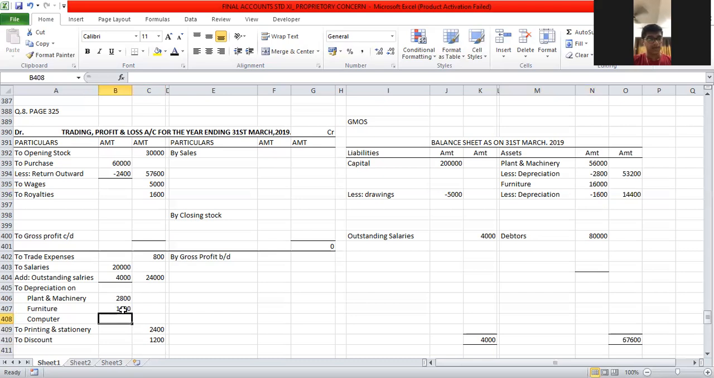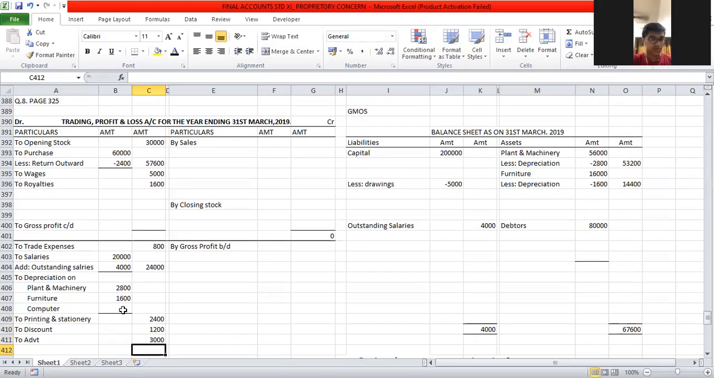Next, carriage outward. Sorry, advertisement. Where will I take advertisement? Profit and loss account, debit side. The amount I have is 3,000. Sir, advertisement has an adjustment, so we will take it in the inner column. Adjustment number 5: advertisement paid for 2 years. So for 2 years it is 3,000. How much is it for 1 year?